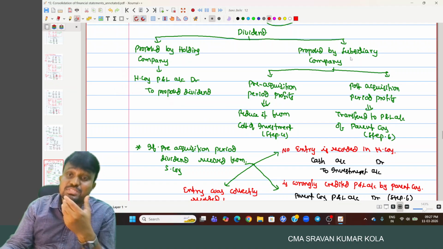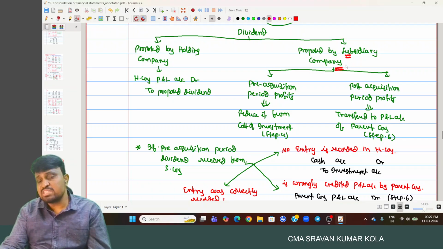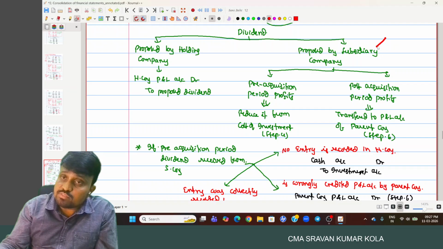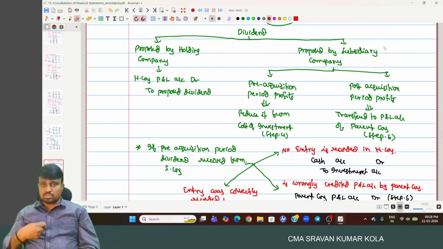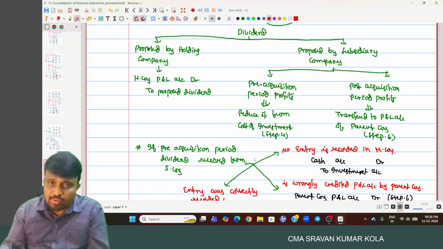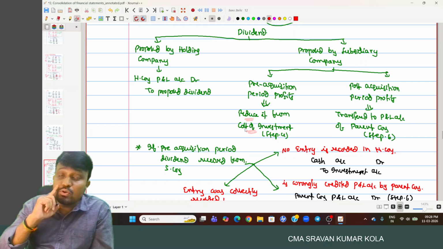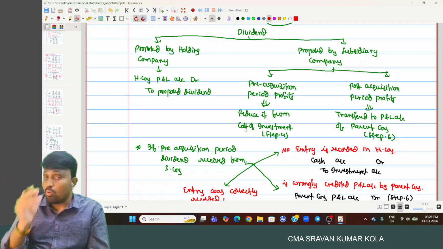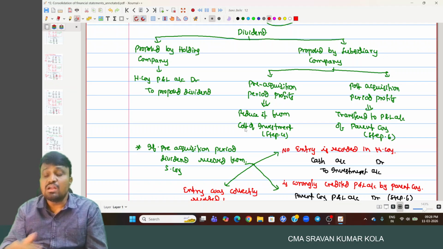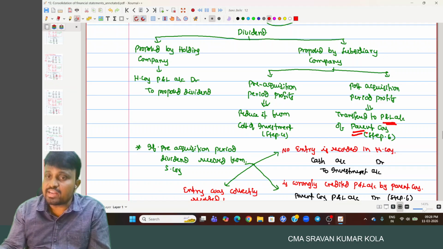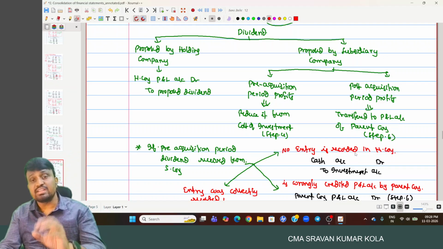But if it is proposed by the subsidiary company, we always need to verify whether the dividend announced relates to the pre-acquisition period or the post-acquisition period, because pre-acquisition period dividend does not belong to us. That was already deemed to be included in the cost of investment and is required to be reduced from the cost of investment, and we don't transfer it to the profit and loss account. Only post-acquisition period dividend belongs to us, and we treat it as our income and transfer it to the profit and loss account of the parent company.